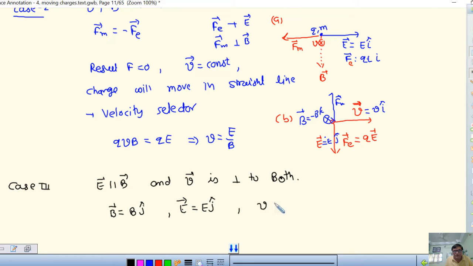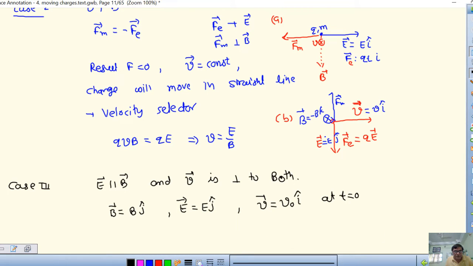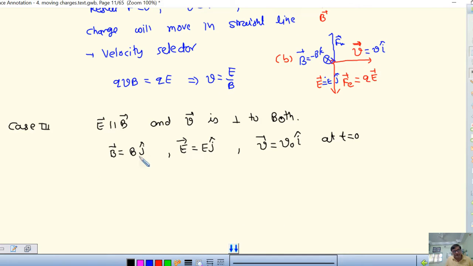So velocity is perpendicular, I take V0 i, at t equal to 0. Because afterwards acceleration is produced because of the electric field, the velocity will change. So this magnetic field will change the direction, and the electric field also tries to change the direction. But B is acting in the J direction, so a force perpendicular to B will act.